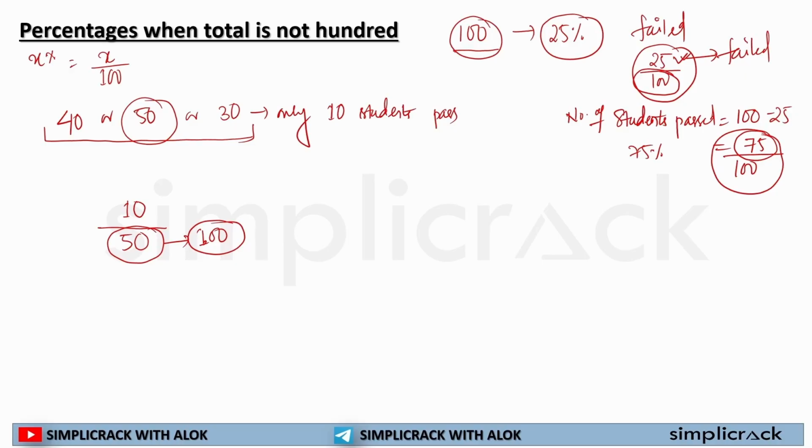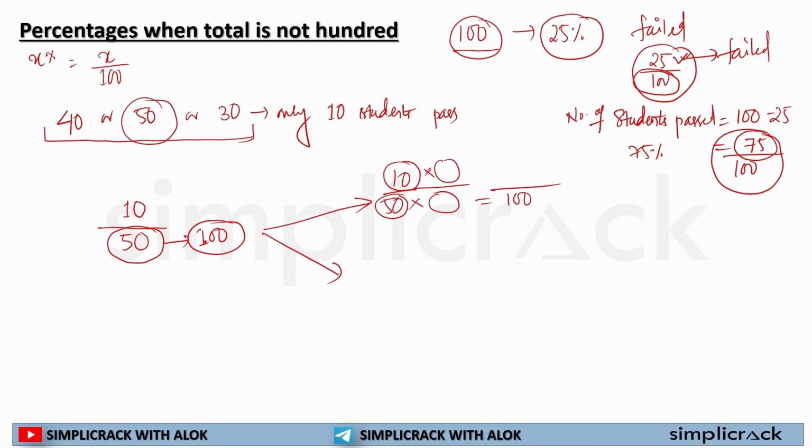So what can I do? There are two methods. First method is what? I will try to multiply something in the denominator. This is known as the denominator, and this is the numerator. So I will multiply the same thing in the denominator and numerator. If I multiply a number in the denominator and that number makes it 100, then my problem is solved.